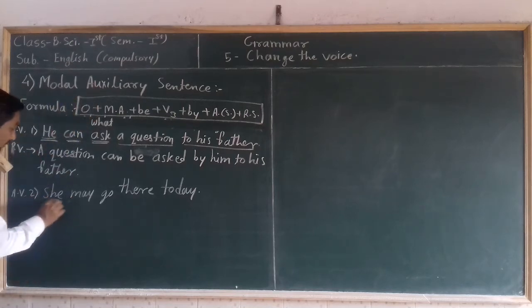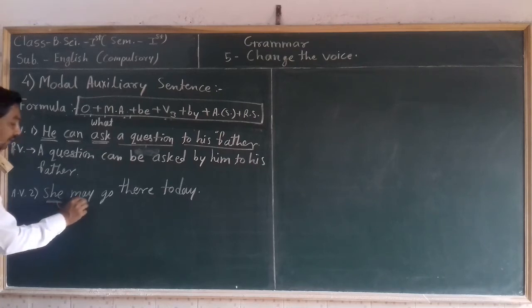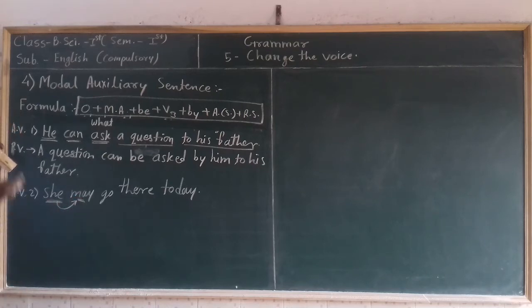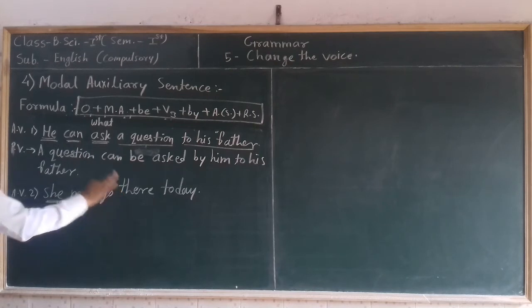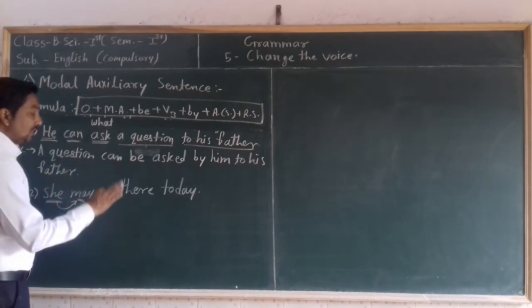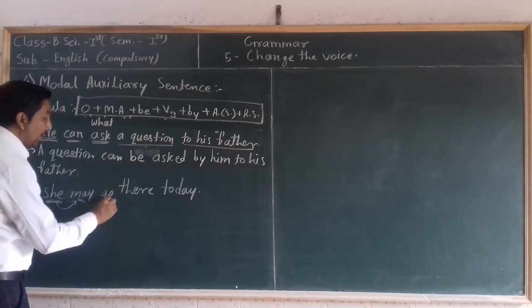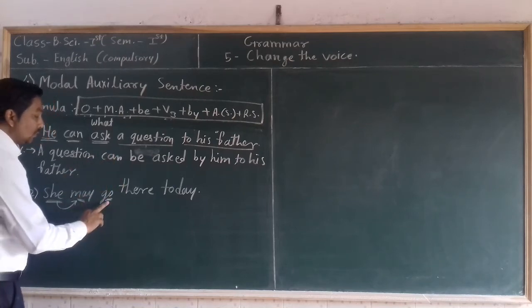After the subject, if there is given any modal auxiliary word, that sentence is modal auxiliary sentence. If you transform this kind of sentence from active voice to passive voice, we need to use this formula. According to this formula, first we need to identify main object in the given sentence. To identify main object, we have to ask question to the main verb of that sentence, and the main verb is go.